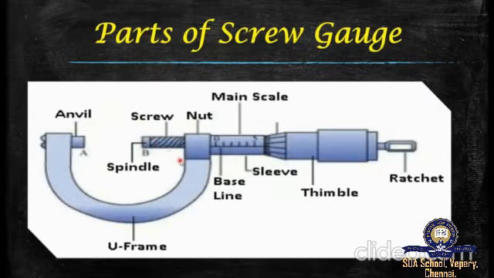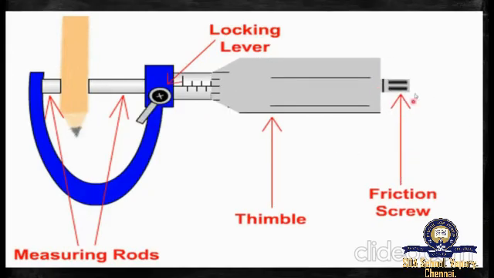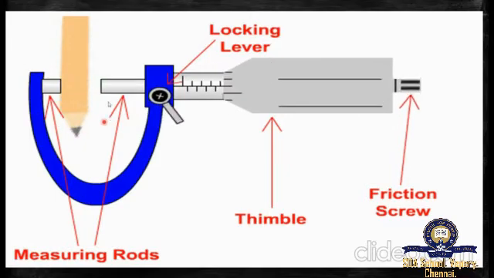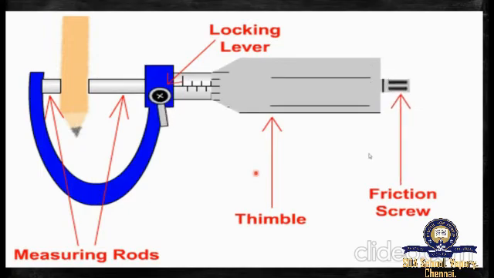The screw head is provided with a ratchet arrangement to prevent the user from exerting undue pressure. So we need to use this ratchet to move this hollow cylinder, and we can measure the thickness of an object. So this is how a screw gauge works.